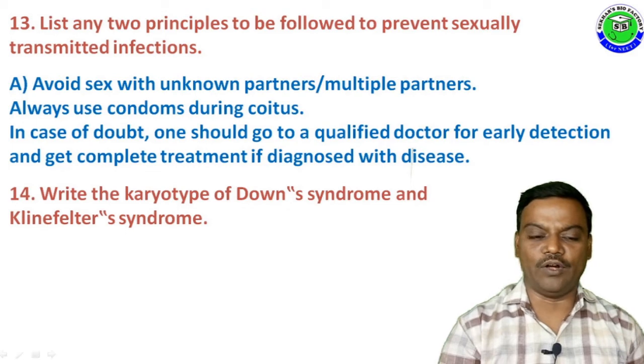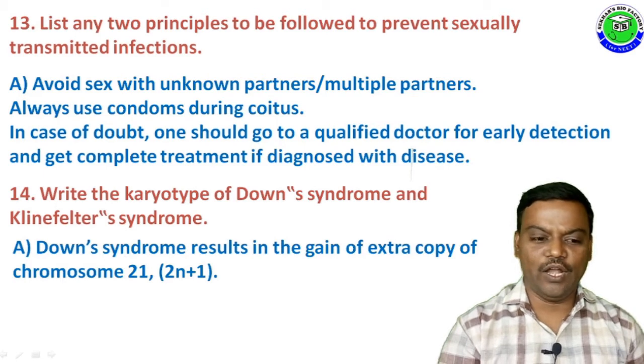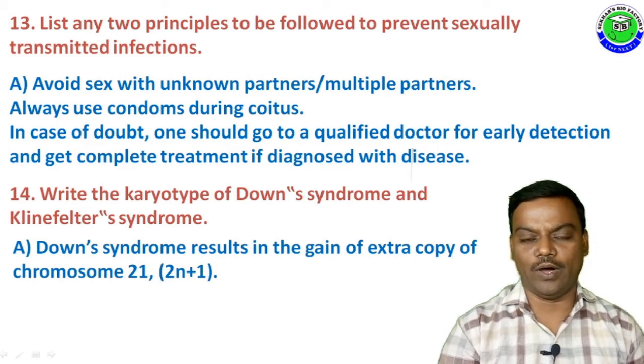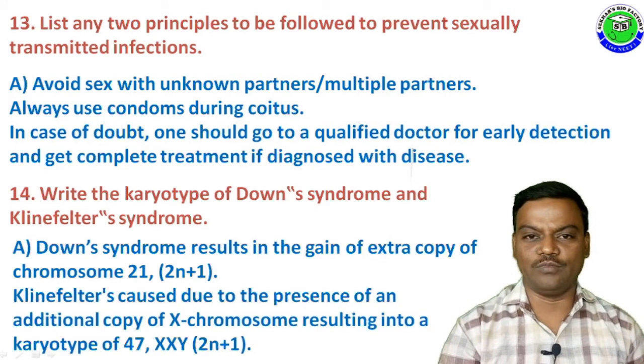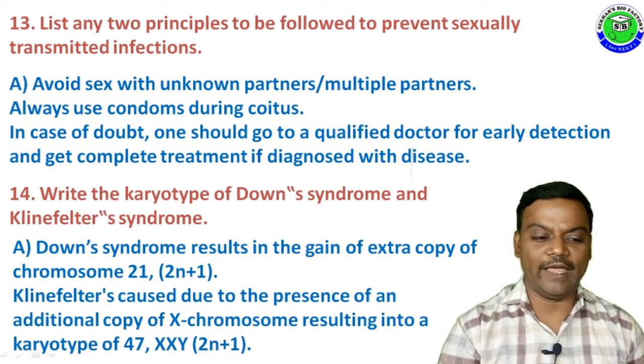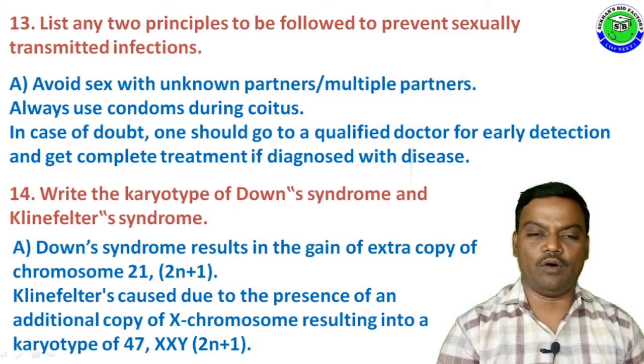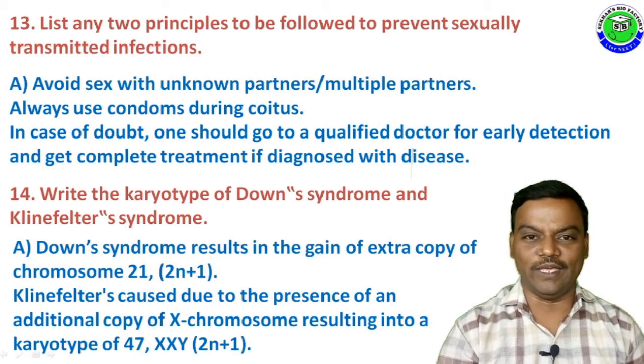Question number 14. Write the karyotype of Down syndrome and Klinefelter syndrome. The answer is, Down syndrome is due to gain of an extra copy of chromosome 21. It is denoted with 2n plus 1. It is also an example of trisomy. Klinefelter syndrome is caused due to the presence of an extra copy of the X chromosome, resulting in karyotype 47 XXY, denoted with 2n plus 1. Both are examples of trisomy.